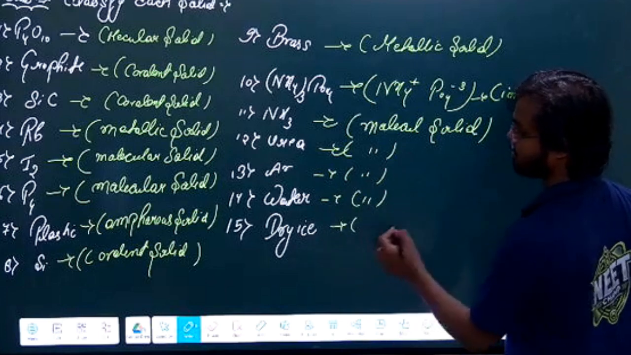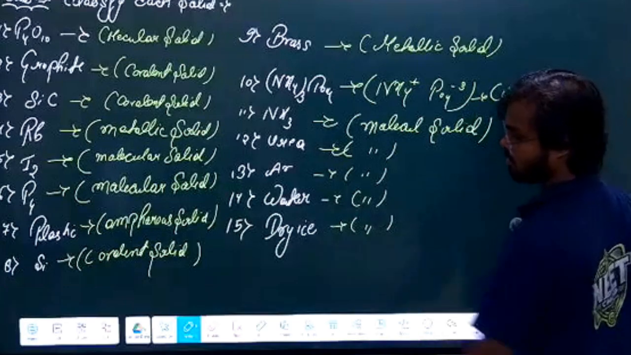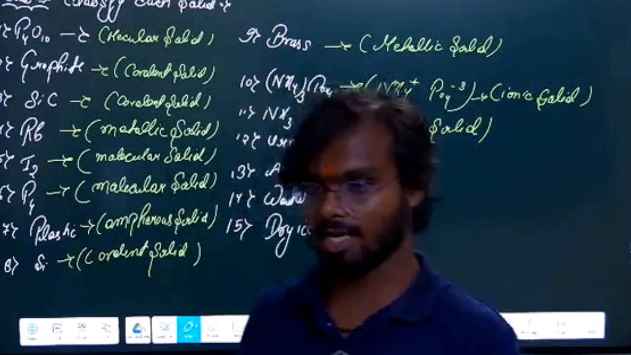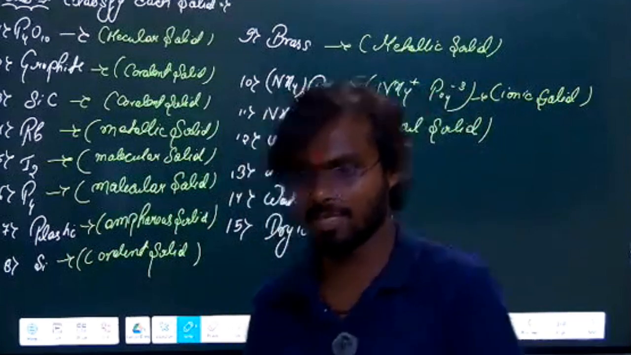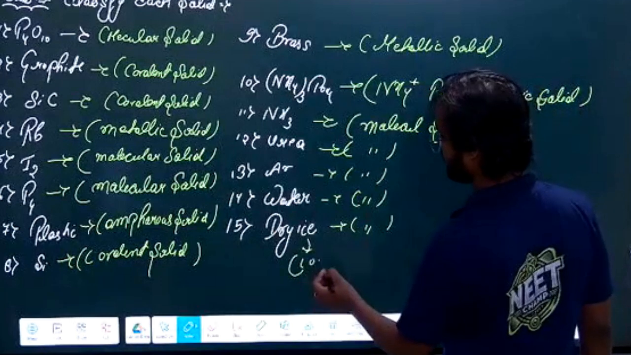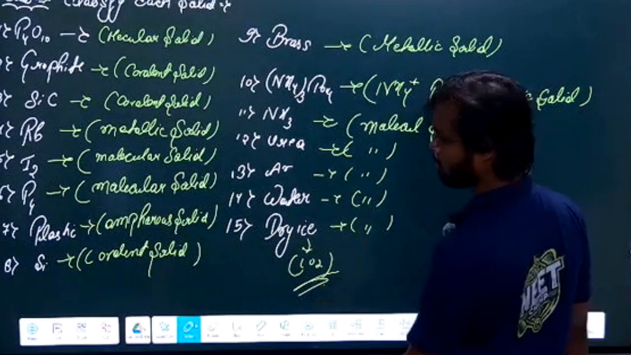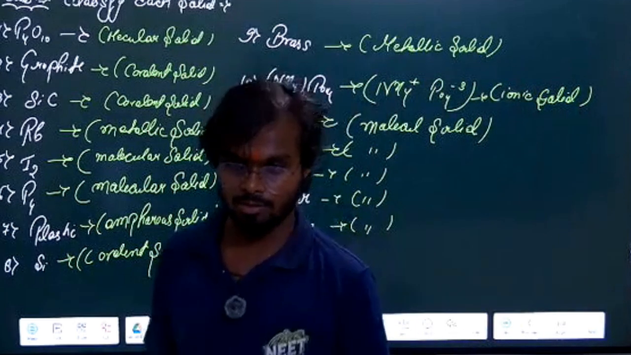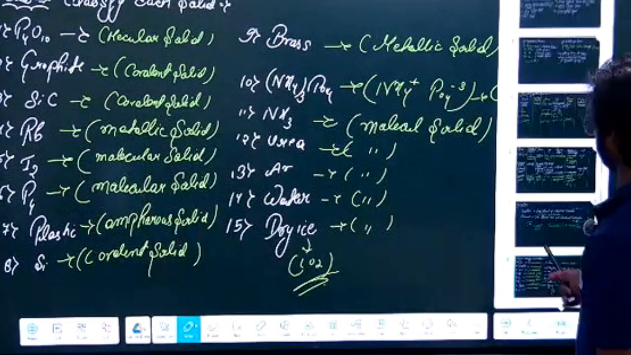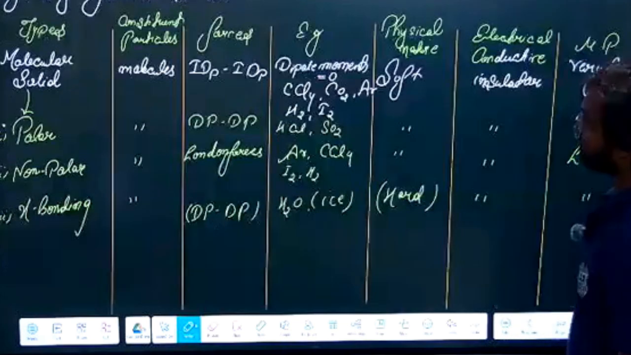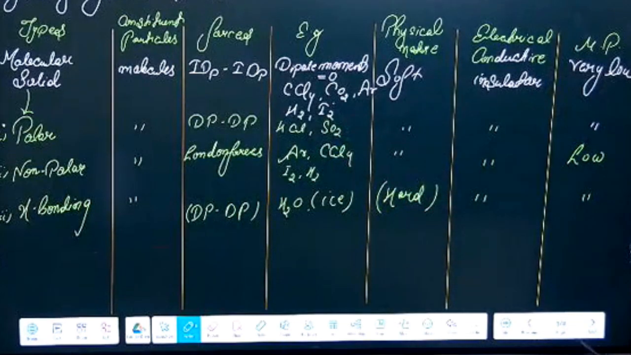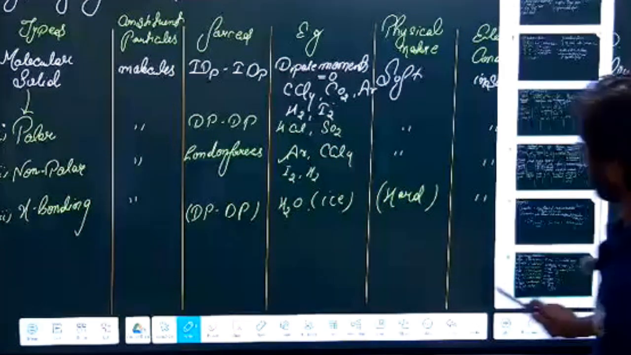Dry ice? Molecular solid. We have seen dry ice, we have seen the example. Dry ice means nothing, it is CO2 only. It's a molecular solid only. It's a non-polar molecule, CO2.